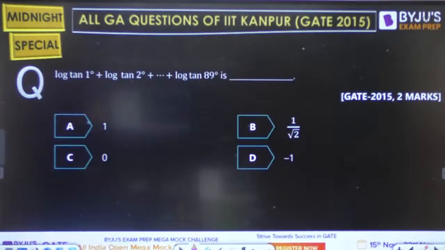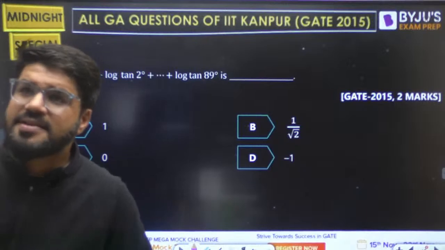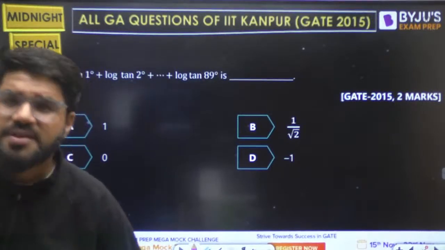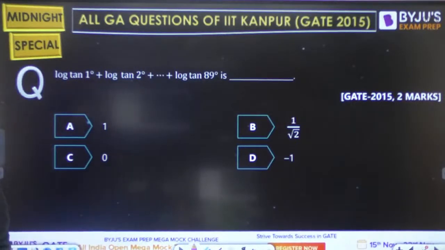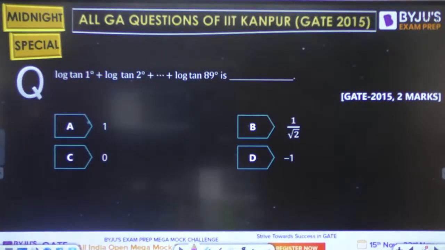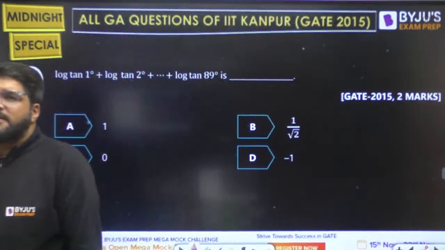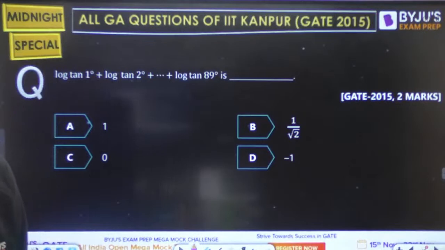Next one. Again a logarithm question. What should be the value of log of tan 1 degree plus log tan 2 degree, and so on, up to log of tan 89 degree? It's a good question on logarithm involving some properties of trigonometry as well. Log of tan 1 plus up to log tan 89.